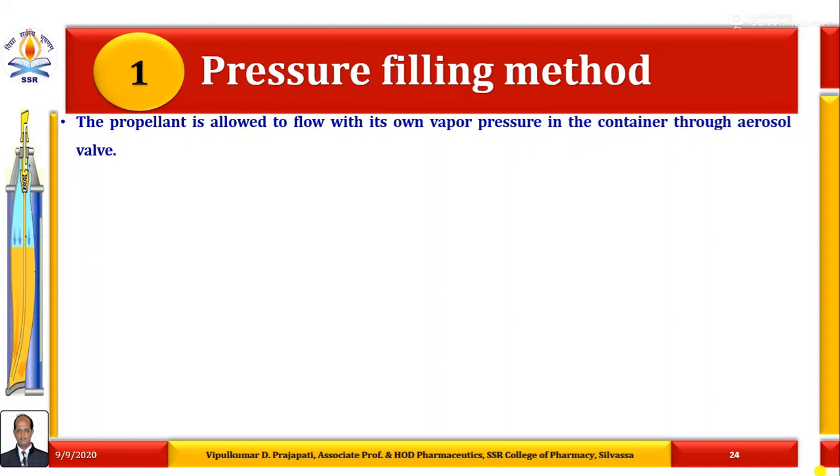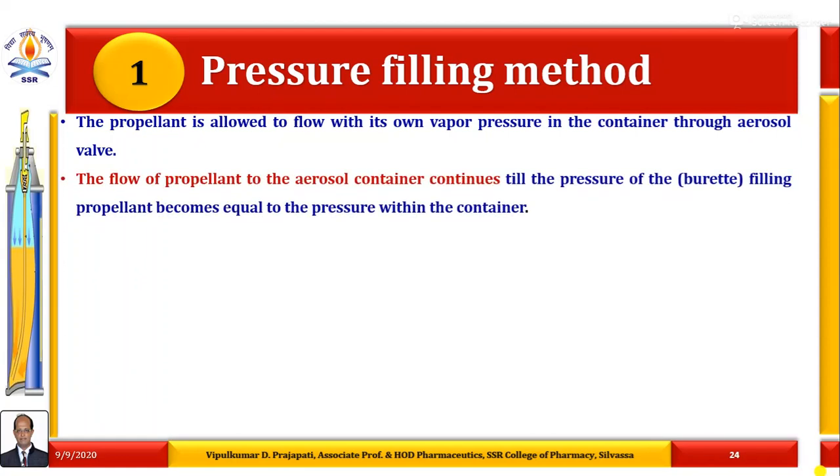The propellant is allowed to flow with its own vapor pressure into the container through the aerosol valve. The flow of propellant to the aerosol container continues till the pressure of the burette or filling propellant becomes equal to the pressure within the aerosol container.